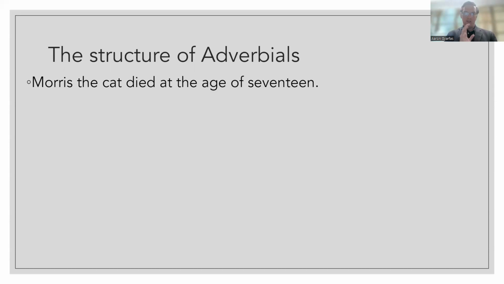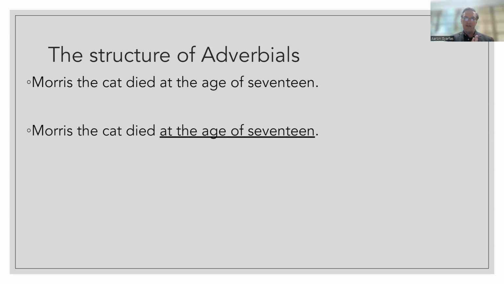When did Morris the cat die? And we end up with a prepositional phrase. So we can identify this. But can you identify it in pieces? Can we break it down even further? We identify each individual word and then maybe draw a tree diagram. Pause the video now. See if you can identify each individual word. What are the parts of speech of each word in this phrase, at the age of 17?